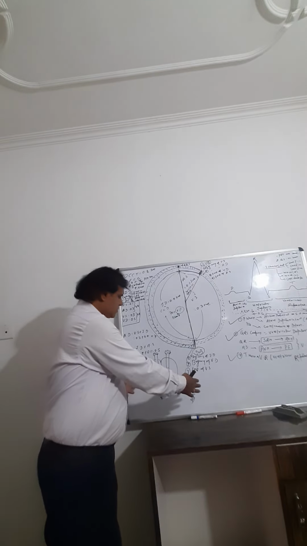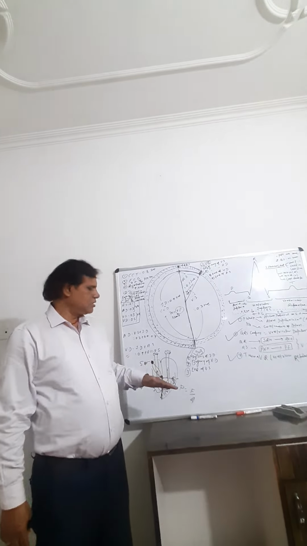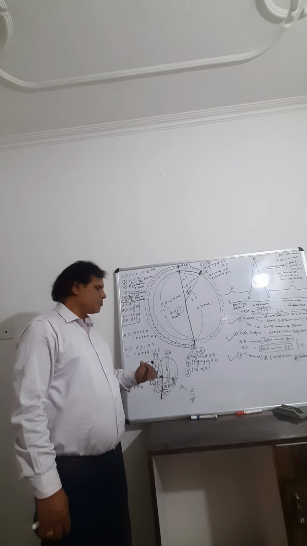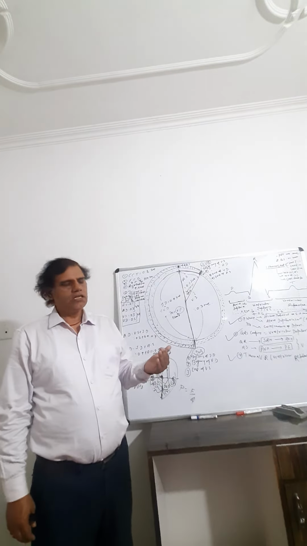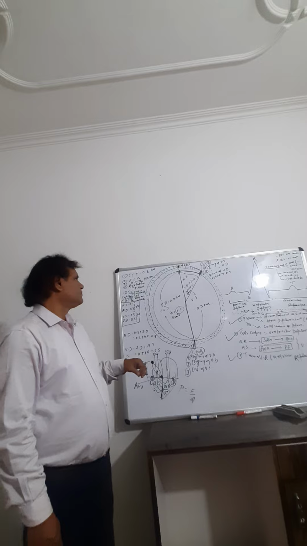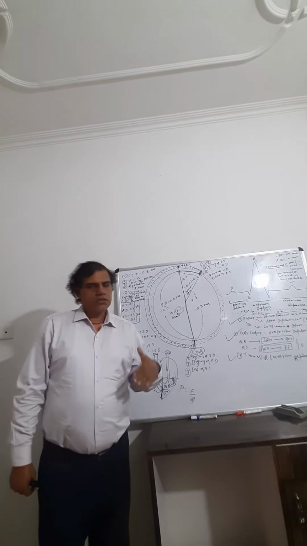That means ventricular contraction starts, so this is the greater pressure. And 80 mmHg is the diastolic pressure. Next is regulation of the heart.